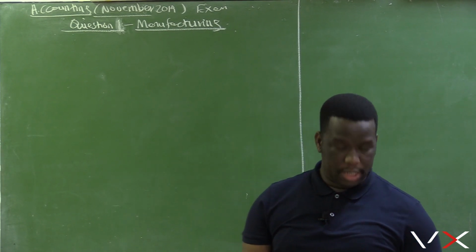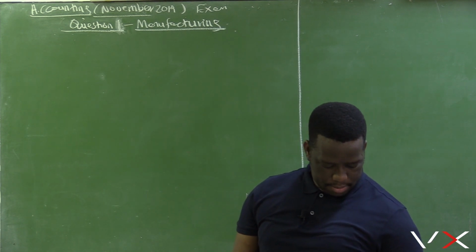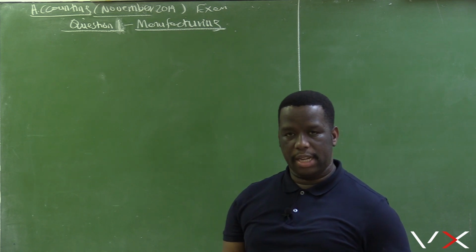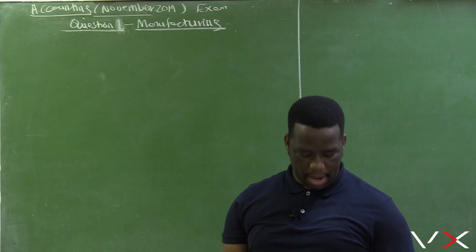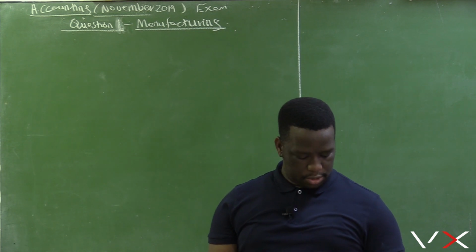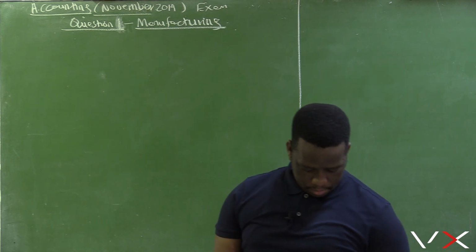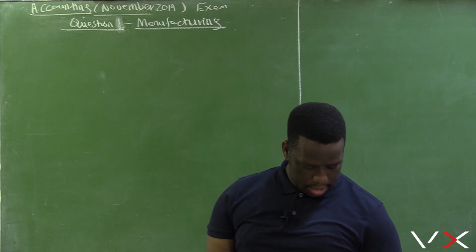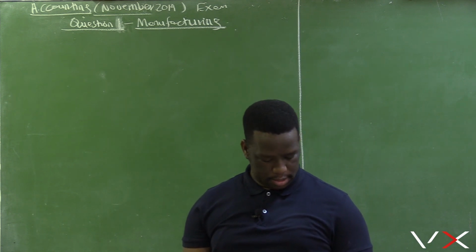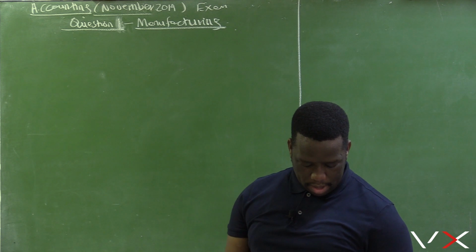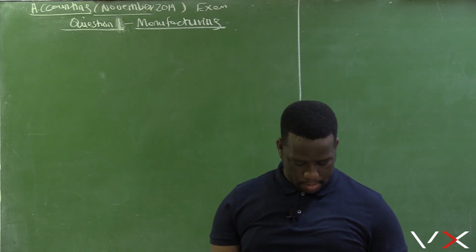We are focusing on the grade 12 syllabus, and today we are doing a question taken from the accounting November 2019 paper. The accounting November 2019 paper was only one paper. During that period, accounting had only one paper. The two papers started in 2020. So in 2019, it was only one paper, which was out of 300, and the time was 3 hours.